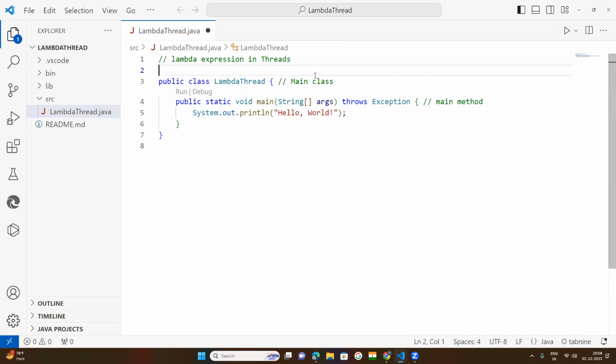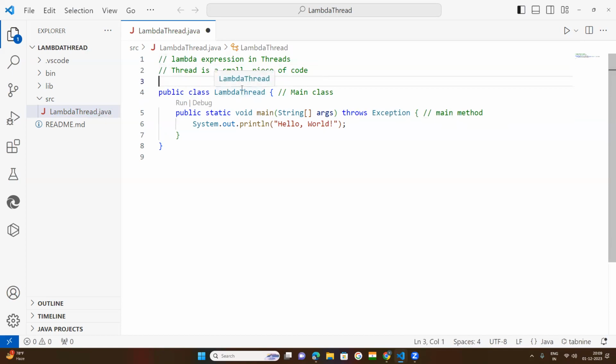In the previous session, we tried to understand what is thread. As I told you, thread is nothing but a small piece of code. Small piece of code means there may be five lines, even two lines, one line is okay, 10 lines, 20 lines, 100 lines. So a small piece of code is called a thread.